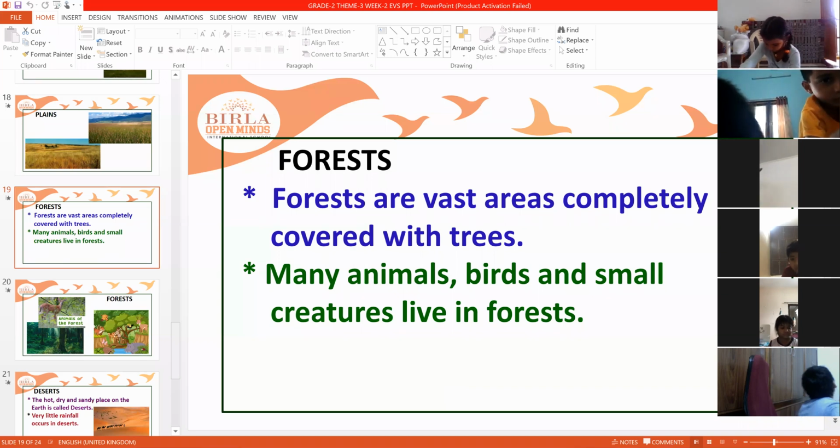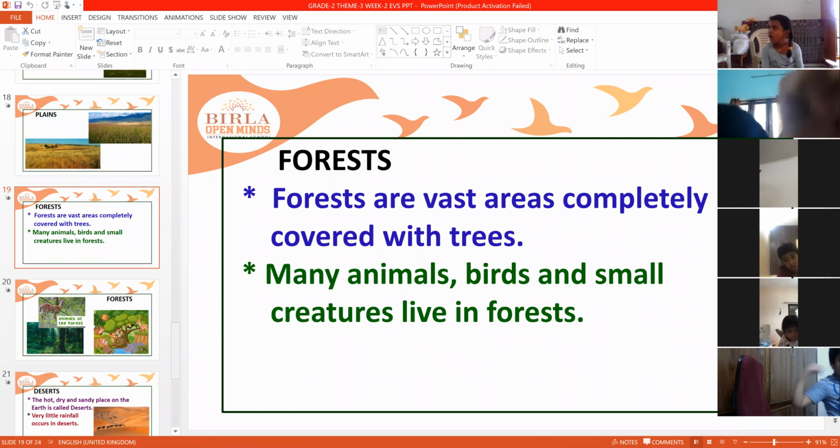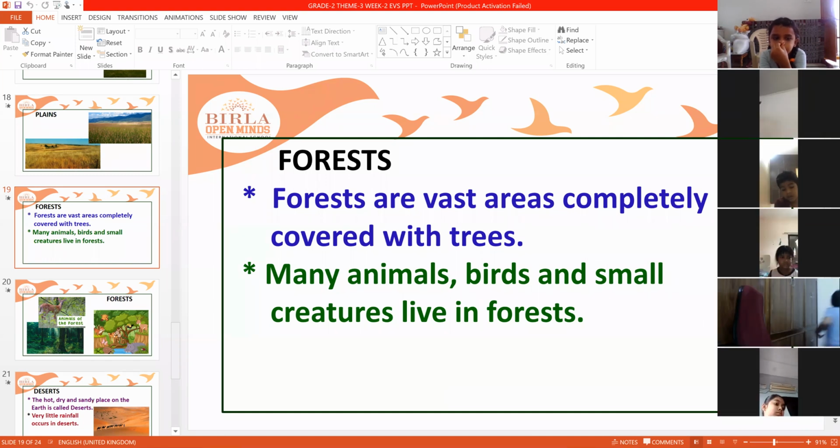So forests are the vast areas completely covered with trees. Big, big trees you can see in the forest. And forest is the home for many animals, birds and even small creatures also. As we have homes, as we have shelter, in the same way forest is the shelter. It provides shelter for many animals, birds and small creatures also.